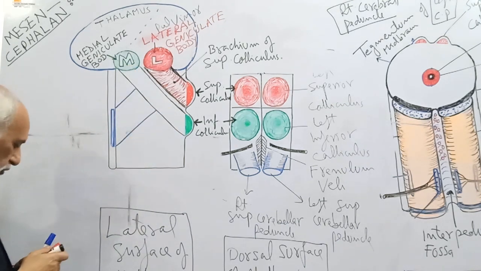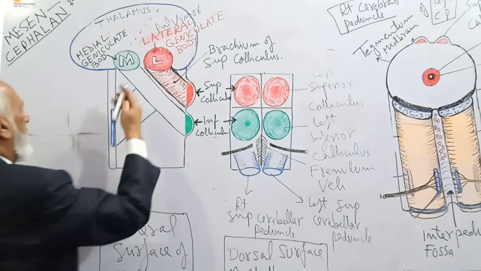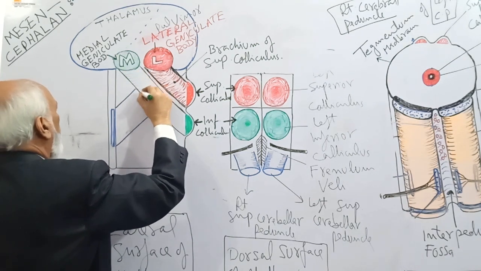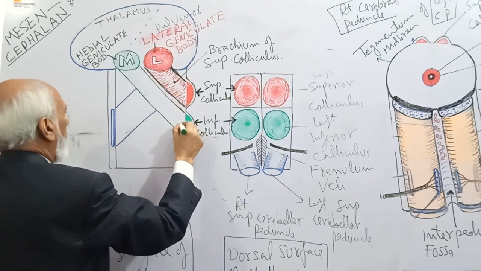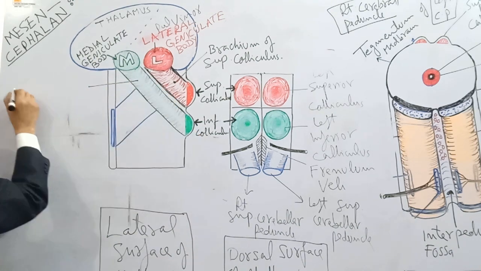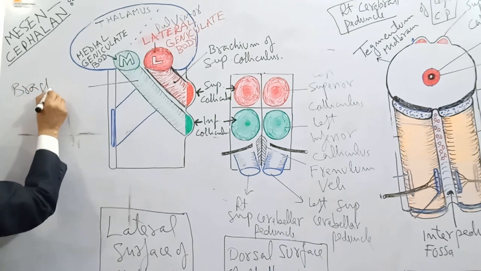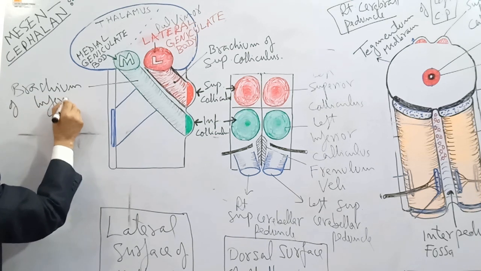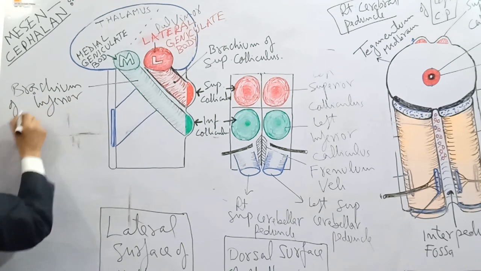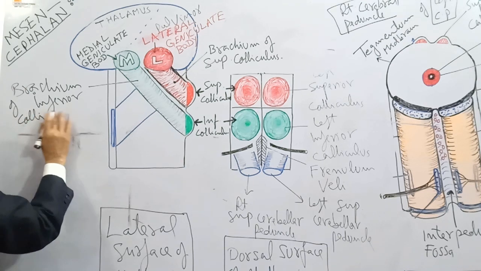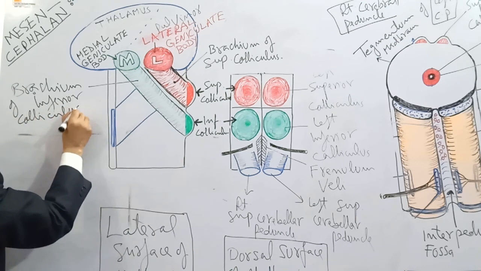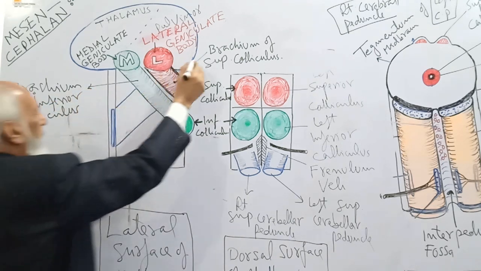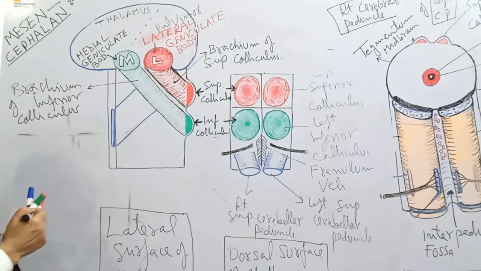This longitudinal ridge is known as the brachium of the inferior colliculus, just like the brachium of the superior colliculus.